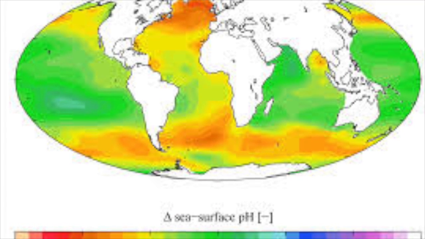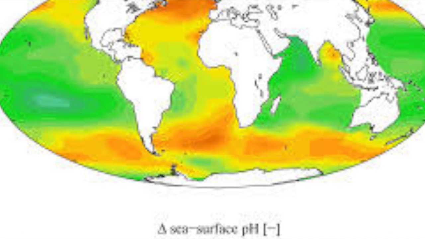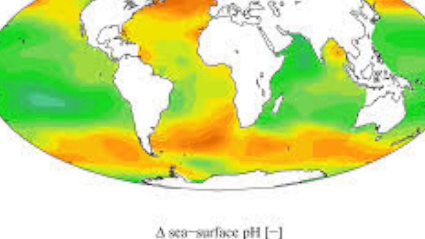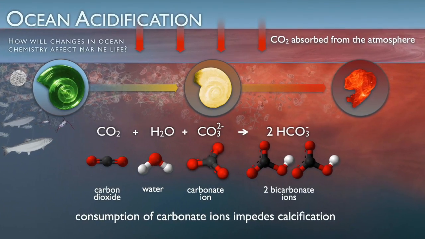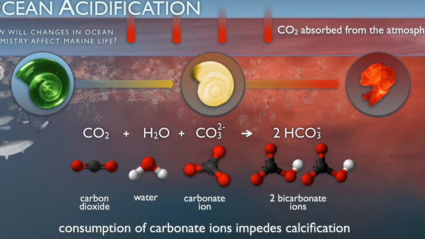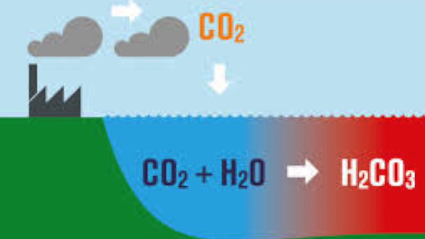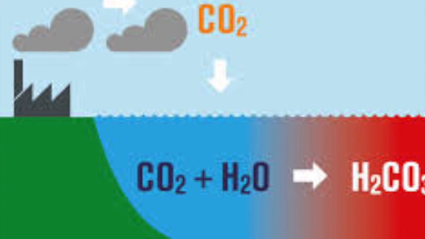All of these emissions are affecting the ocean. The ocean absorbs about a quarter of all the CO2 we release into the atmosphere every single year. So as the CO2 levels increase, so do the levels in the ocean. As the ocean absorbs more CO2, the pH of the ocean decreases. This changes the composition of the seawater, causing organisms living in the water to be affected.